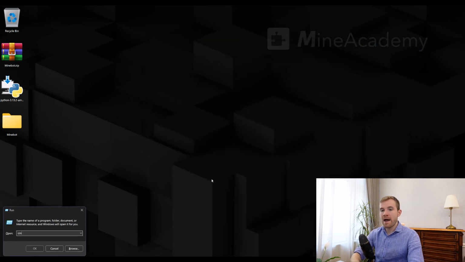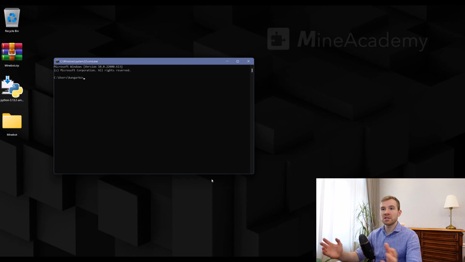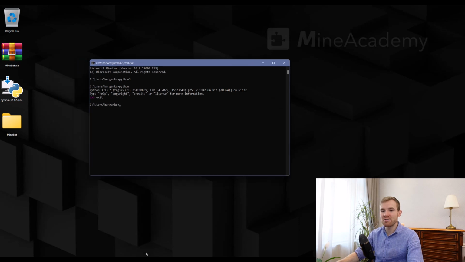All right. Now on Unix, you can just open up a terminal and type in python or python3. For me on Windows, I have to actually type python to see the console. And if that pops up, just type exit to get out of it, which is great. Now we need to cd to where your Minebot is. For me, it's on my desktop inside the Minebot directory.